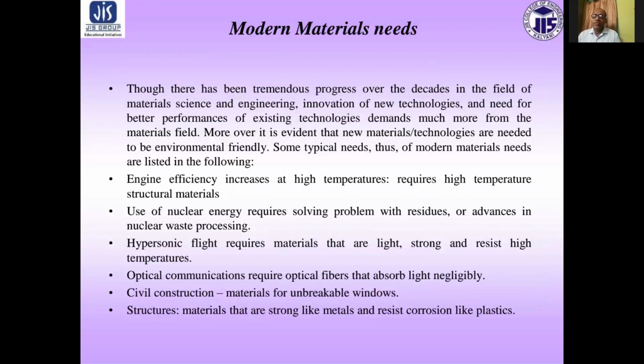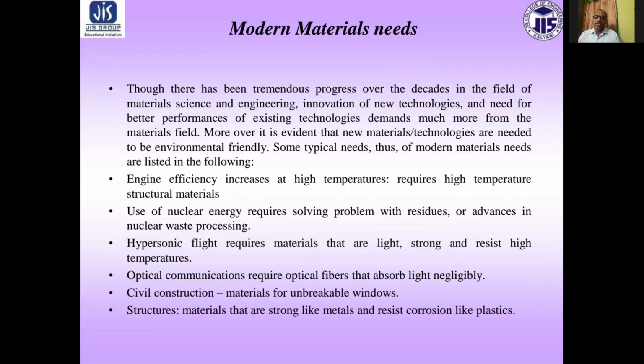Now, the modern material needs. With the development of science and technology, the following materials need to be developed. There has been tremendous progress over the decades in the field of materials science and engineering, innovation of new technologies, and the need for better performance in existing technology demands much more from the materials field.